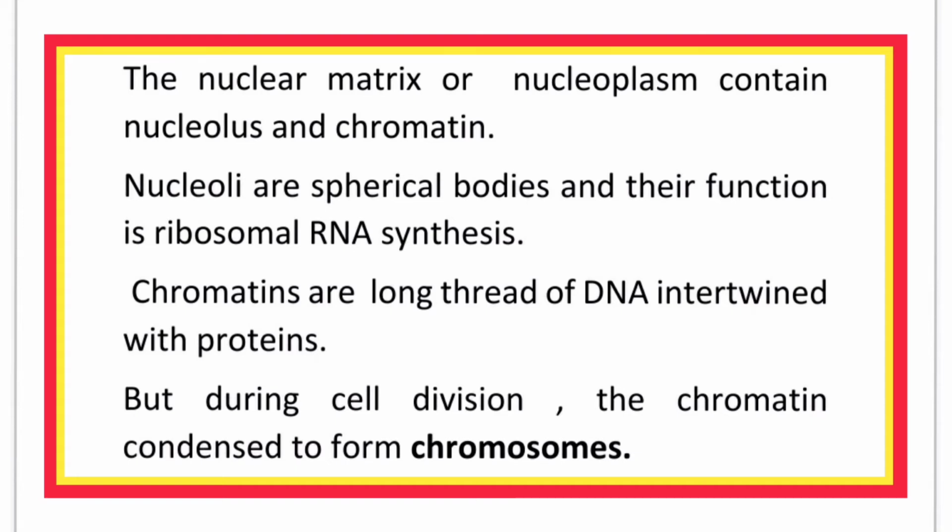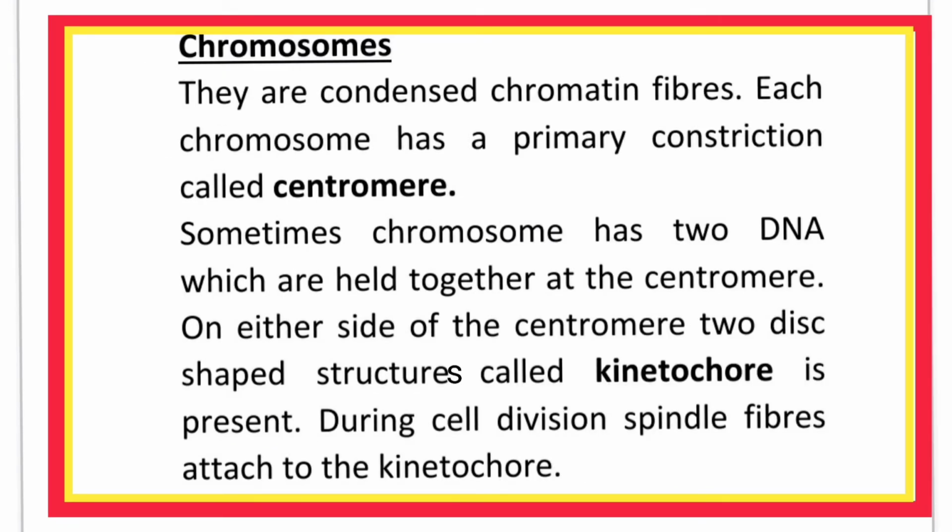The nuclear matrix or nucleoplasm contains nucleolus and chromatin. Nucleoli are spherical bodies and their function is ribosomal RNA synthesis. Chromatins are long threads of DNA intertwined with proteins. But during cell division, the chromatin condenses to form chromosomes. They are condensed chromatin fibers.